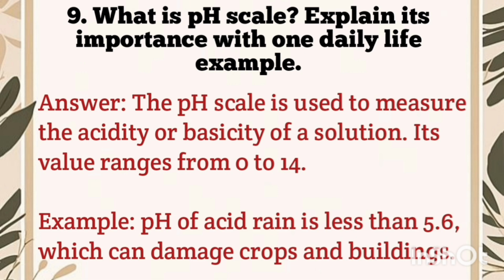Now the ninth number question is, what is pH scale? Explain its importance with one daily life example. So the answer is, the pH scale is used to measure the acidity and basicity of a solution. Its value ranges from 0 to 14. For example, pH of acid rain is less than 5.6, which can damage crops and buildings.